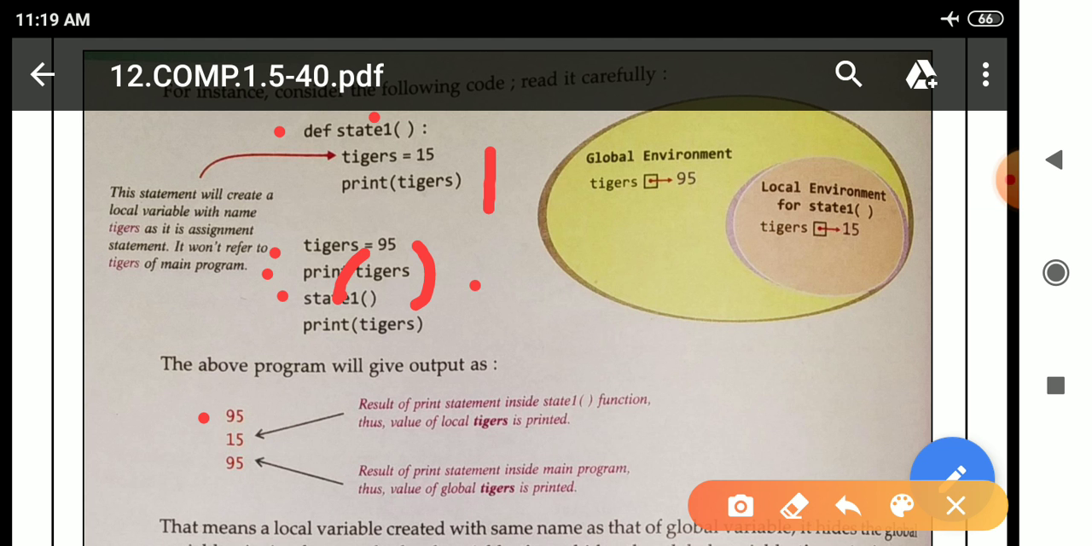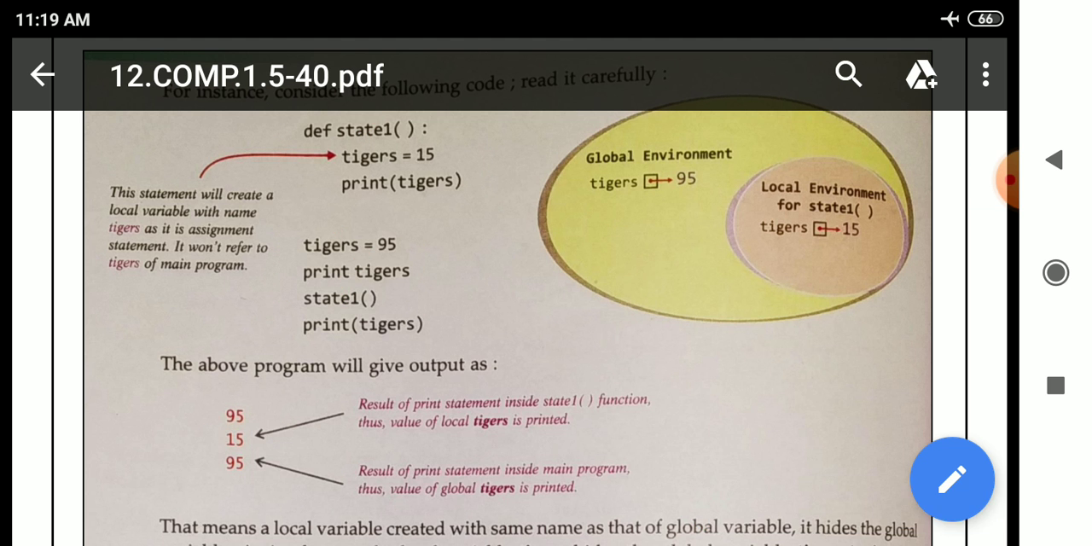Here the variable name tigers is present in the local environment and also in the global environment. This is global: see here, tiger equal to 95, and see here tiger is equal to 15. This is the local environment. So first this line will execute, after that these two lines will be ignored, after that this line will execute, after that this top level. So we will get output 95.